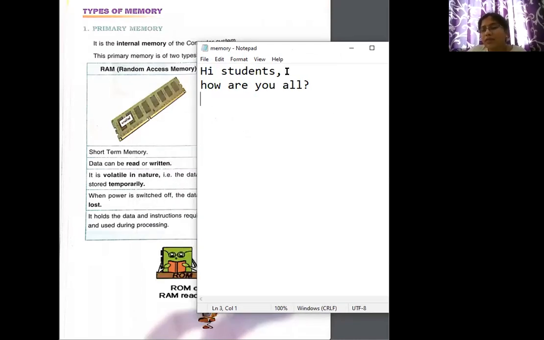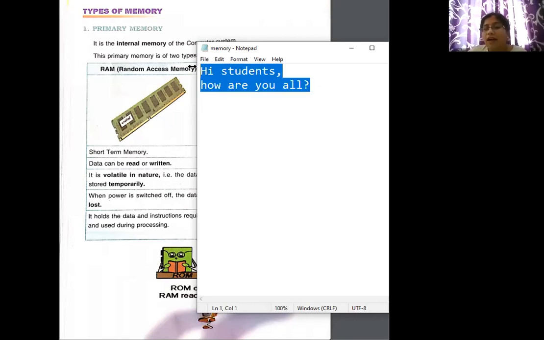When I save this file, is it on RAM? No. Now it goes to another location. Until and unless we save our file, it will be on the RAM only. Whatever we write will be on RAM. But when I save it, it goes somewhere else.